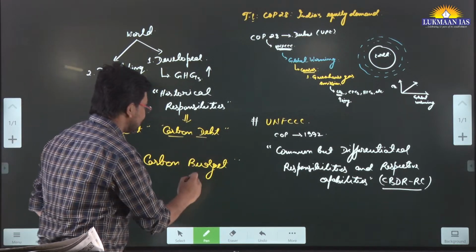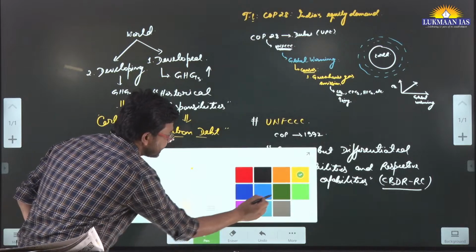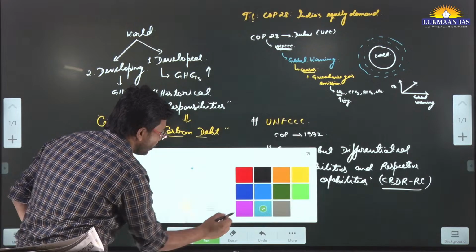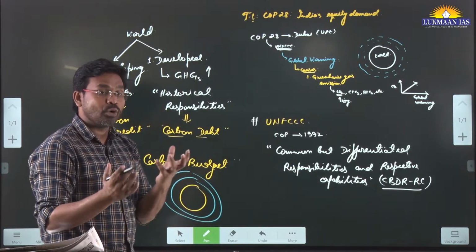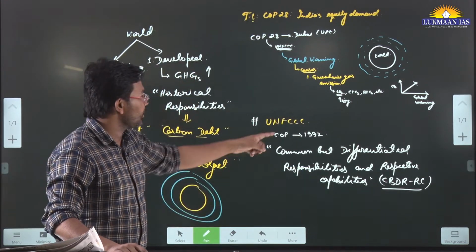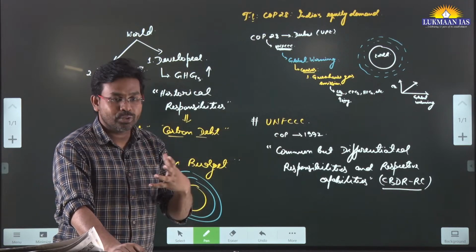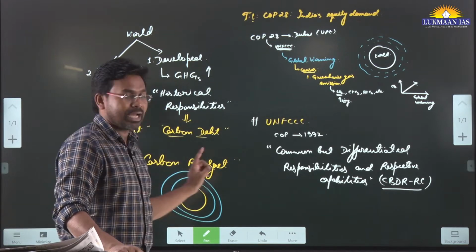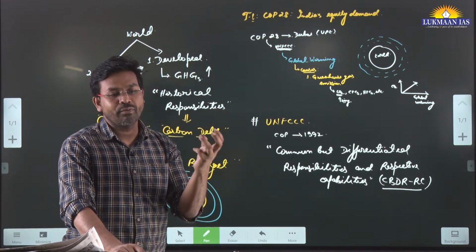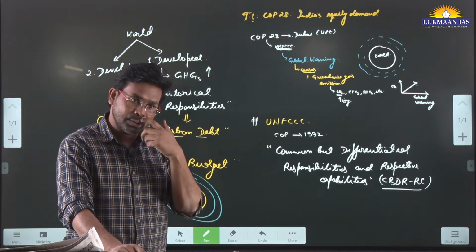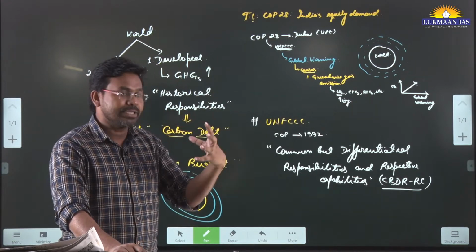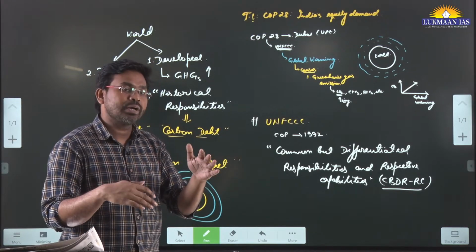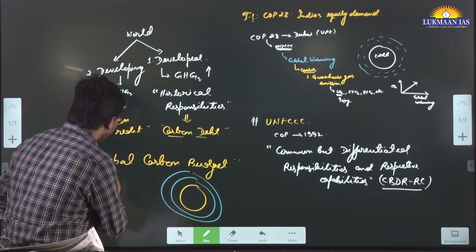Let's say this is the earth, and the earth has an atmosphere, an environment. So what is the capability of the earth's atmosphere to hold greenhouse gas? How much greenhouse gas can the earth sustain? That is known as the global carbon budget. It means this much greenhouse gas it can withstand, this much carbon dioxide it can have, so that lives are not damaged beyond that level. This is known as the global carbon budget.